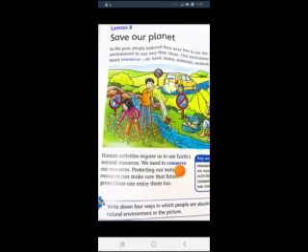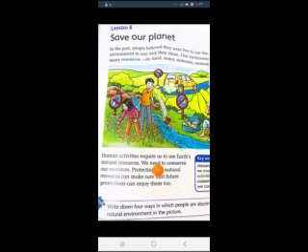Protecting our natural resources makes sure that future generations can enjoy them too. Of course, we should use them carefully and protect them, because we need the people who will come in the future to find enough of them. So this is the first problem. If we solve it like this, we can save our planet.